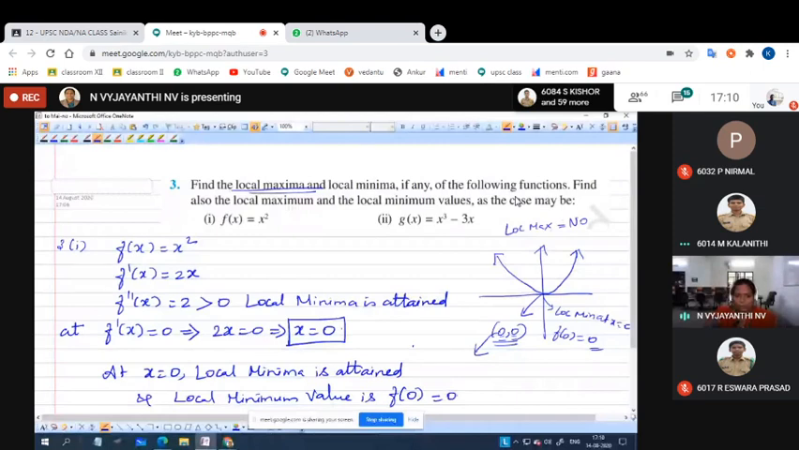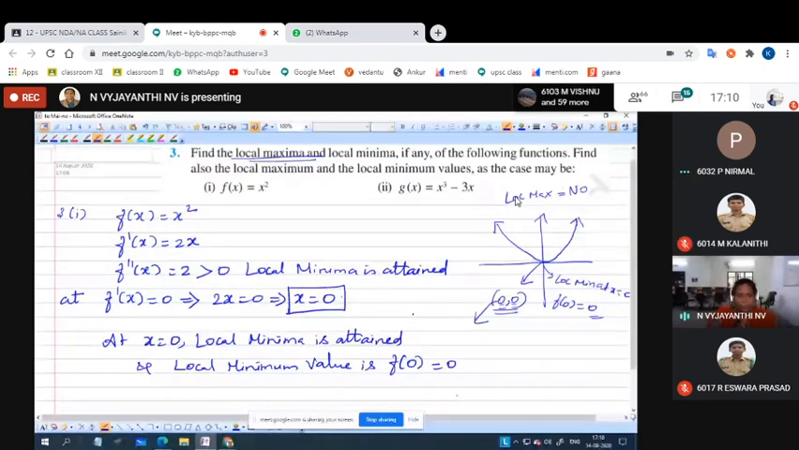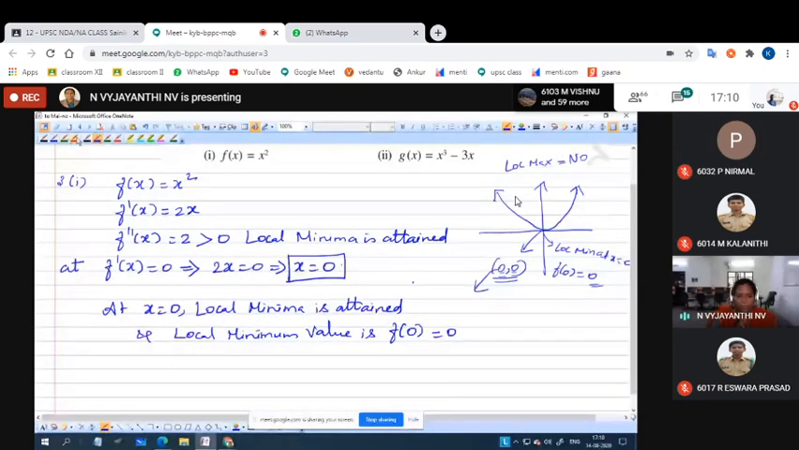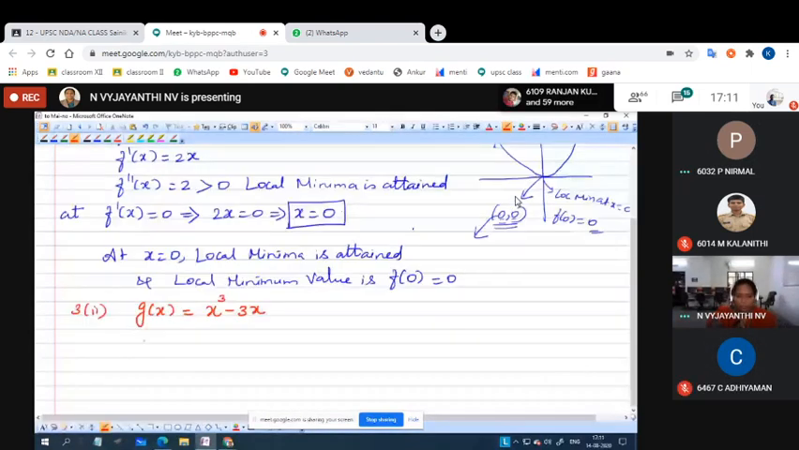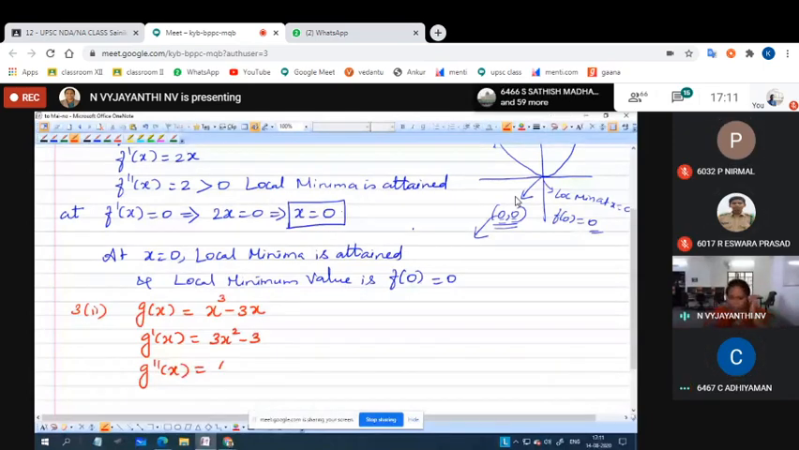Got it? So let us solve the second subdivision in this. What is the second subdivision? g of x equal to x cube minus 3x. What will be the first derivative? 3x square minus 3. Second derivative? 6x. Can you guess whether it will attain maxima or minima?